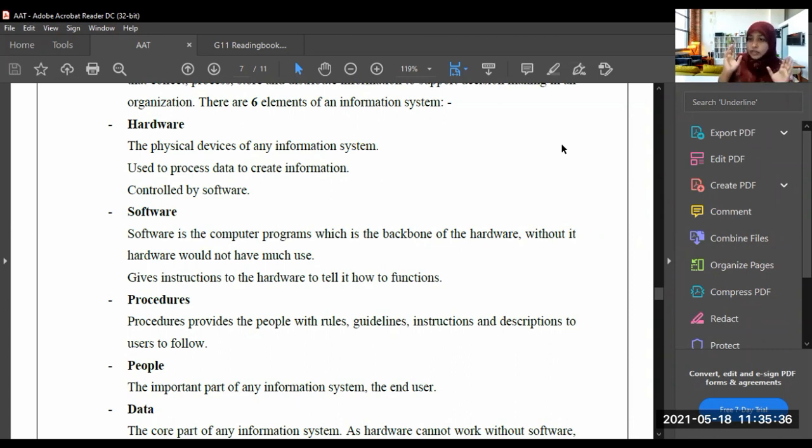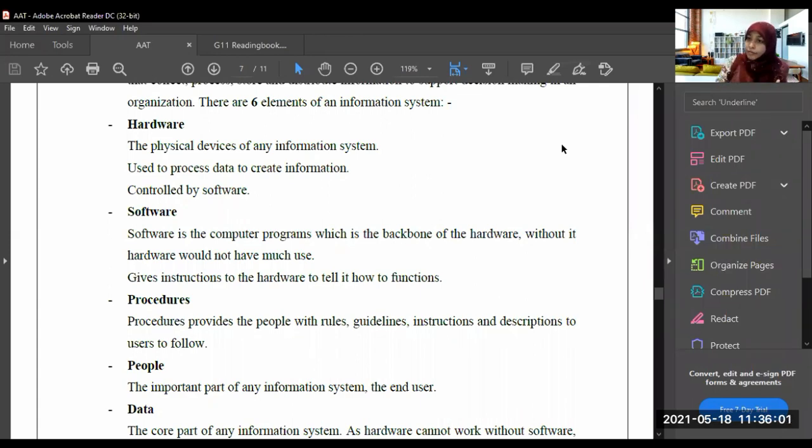And it has software inside. Every hardware has software. But with no people, will the hardware work? No use of that, right? So if there is hardware, software, and procedures, then there should be people. Then only the information system will work.